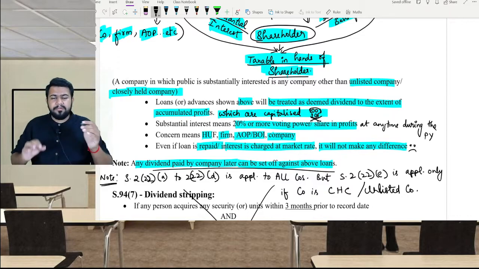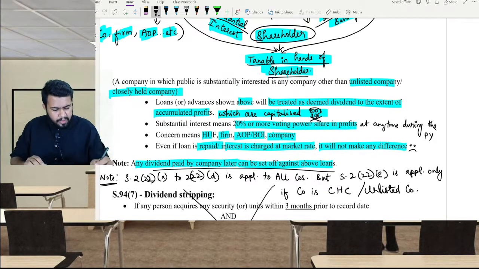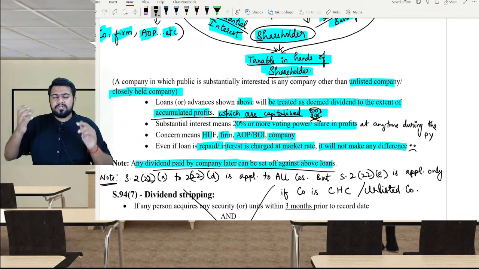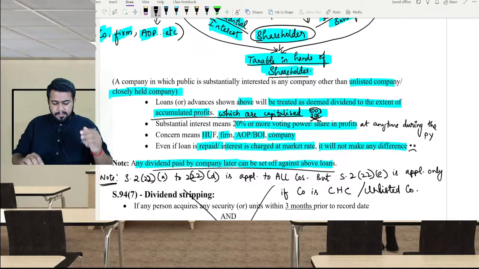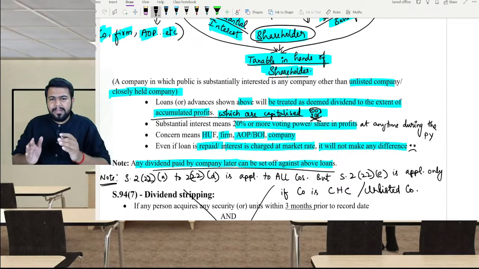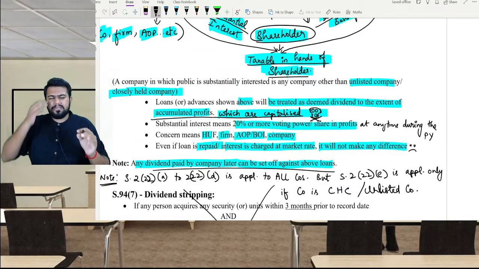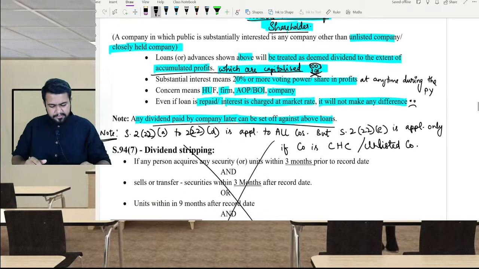This loan or advance will be considered as deemed dividend only to the extent of accumulated profit which are capitalized. In sections 22A, B, C, D, it is given whether capitalized or not. However, in 22E, it is considered as deemed dividend only till the extent of capitalized accumulated profit. So if it is not capitalized, don't consider it. Only till the extent of capitalized you have to take it as deemed dividend.